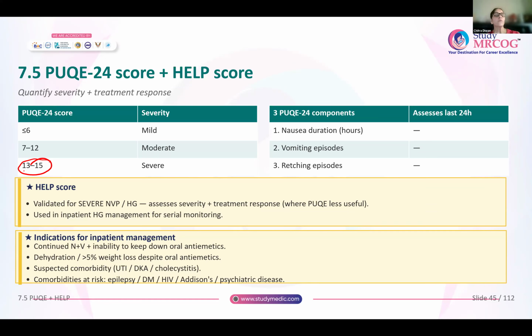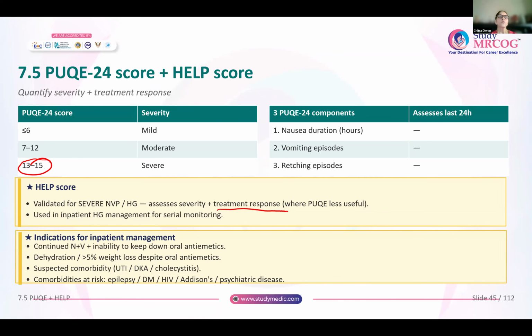But sometimes it has been found that this PUQE score, though it is very helpful to know whether this woman needs inpatient admission, is not really very helpful to know the treatment response.